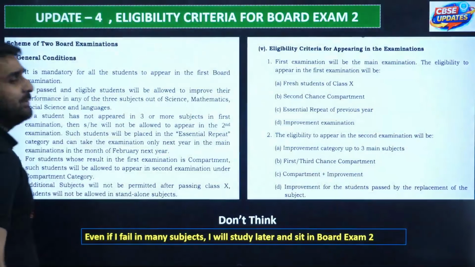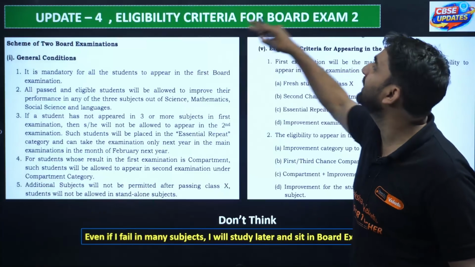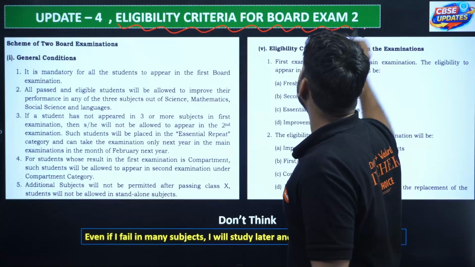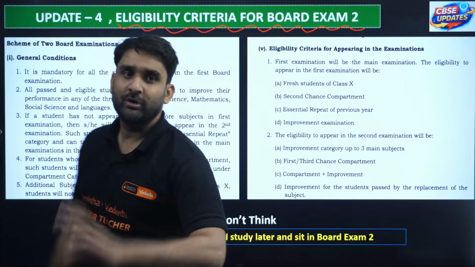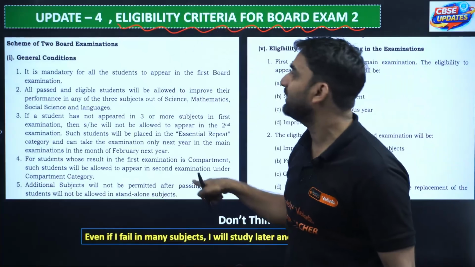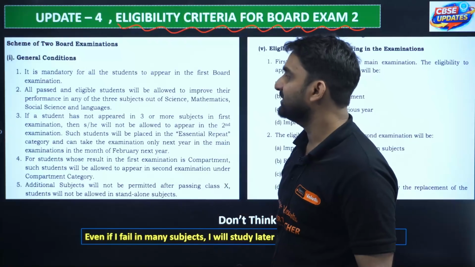Now moving to update number 4. Look at update number 4. Basically this is the eligibility criteria for board exam 2. Who can give board exam 2? Who can appear, who can sit in the second board exam? So this is the eligibility criteria, and these are the points officially released by CBSE.